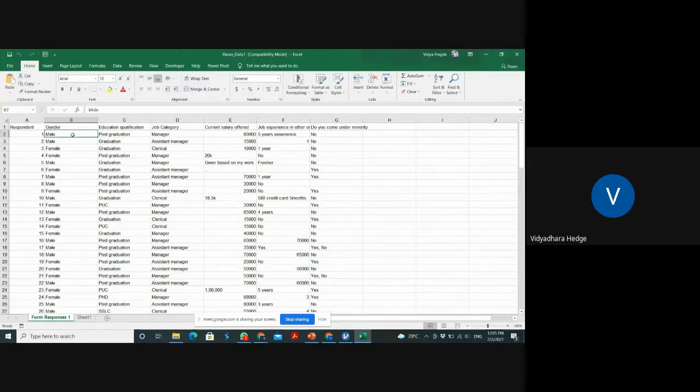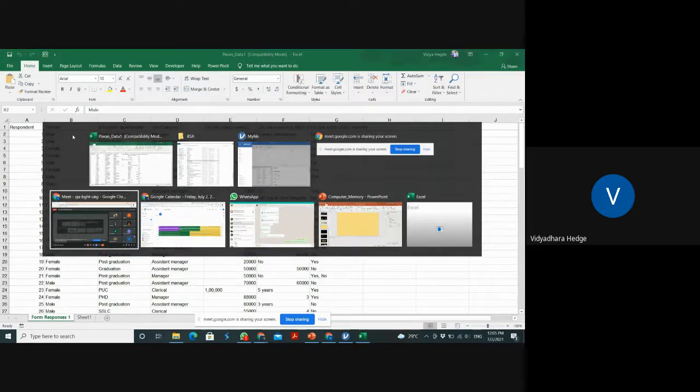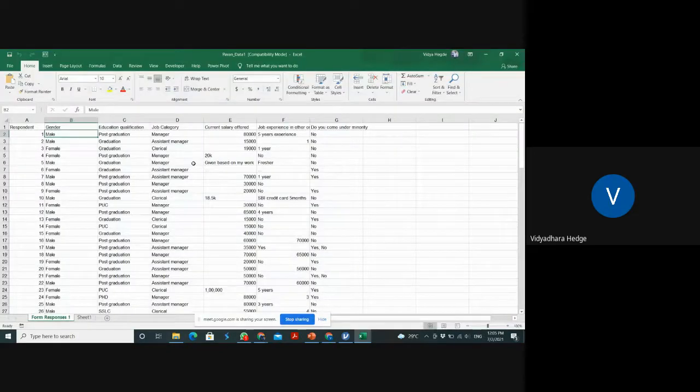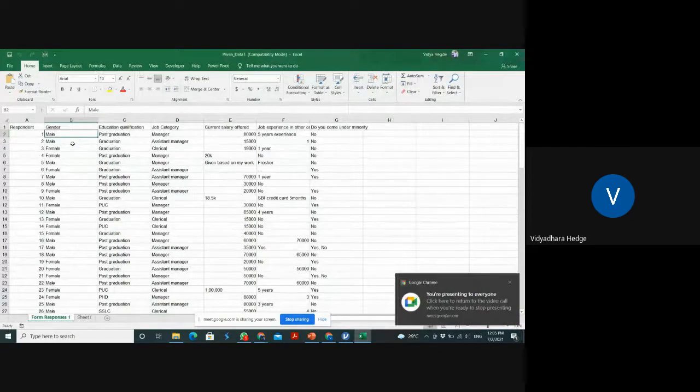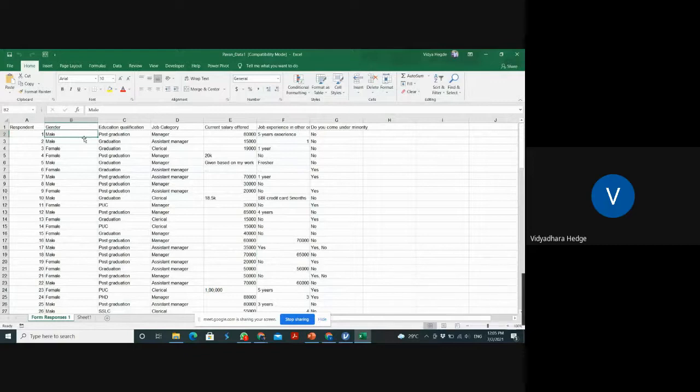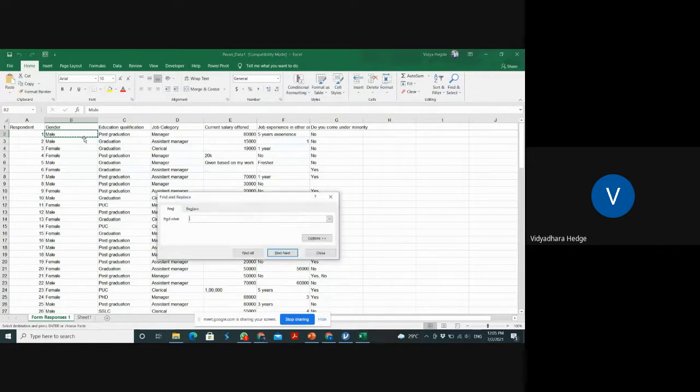Can you see my screen? If you cannot, please tell me. You can see my screen, right? Yes, sir. Now see, it's very simple. Copy the first value, male or female, by pressing Control C. Press Control F, and just type here. There is an option called replace. So simply make it like this.